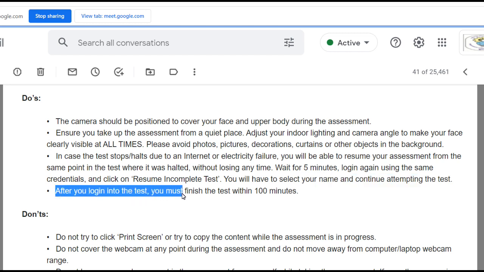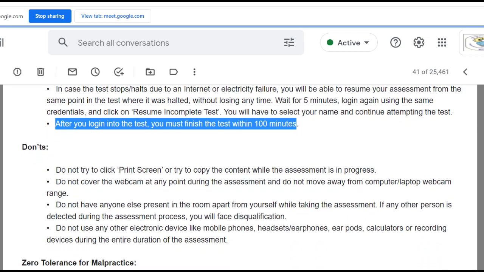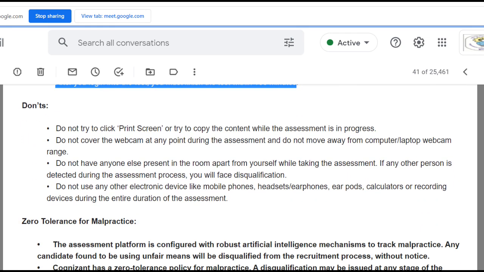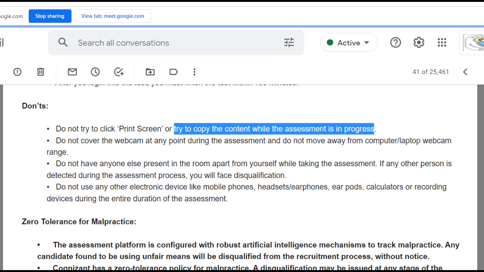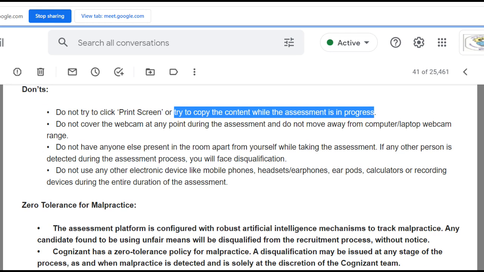After you log in to the test, you must finish the test within 100 minutes. So if you have halted after maybe 50 minutes, your remaining time will be only 50 minutes. So what you should not do here: do not try to click print screen or try to copy the content. Print screen should be avoided, and copy paste should not be done during the assessment. Using these buttons will lead to the cancellation of your test.